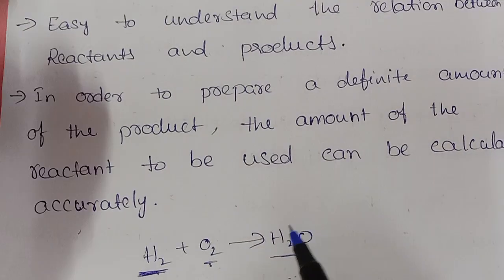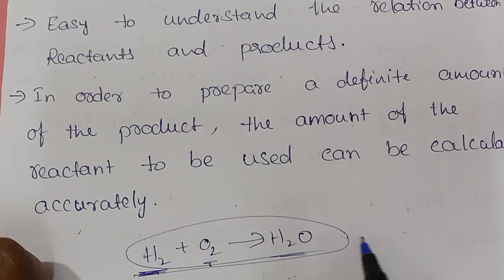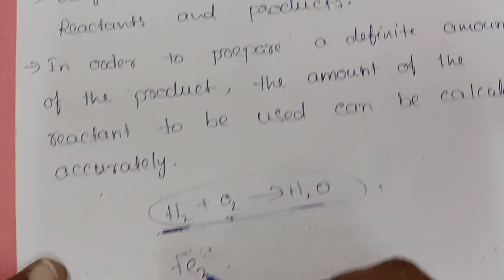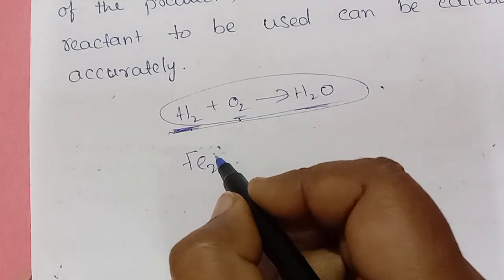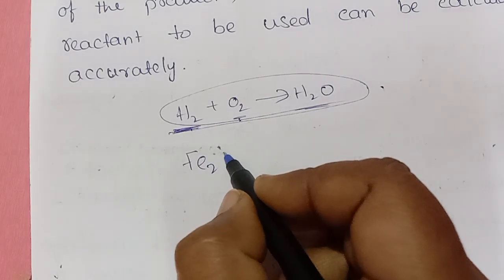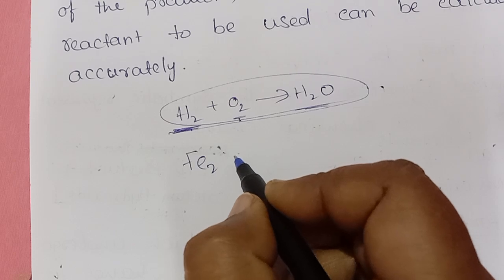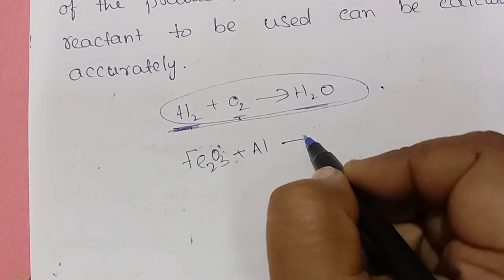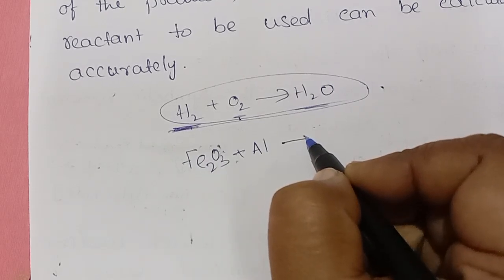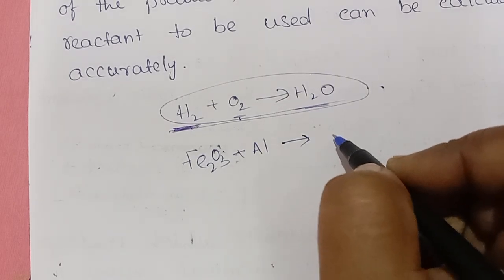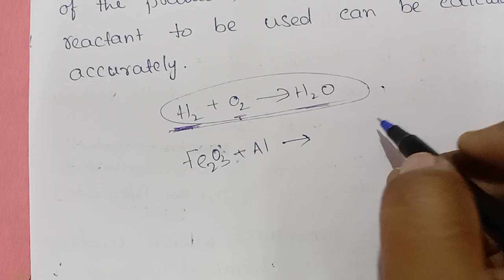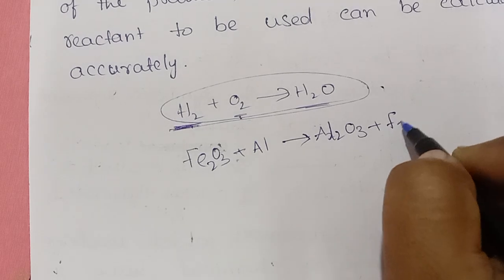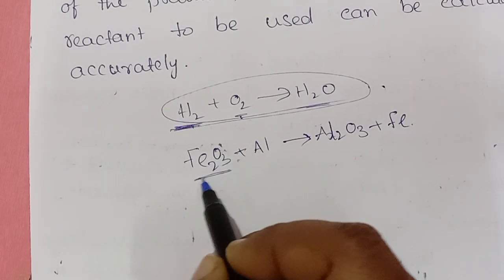I'll take one example: Fe2O3 and aluminum are reacting. What it gives generally is aluminum oxide, Al2O3, plus Fe, iron. So it's a raw material.